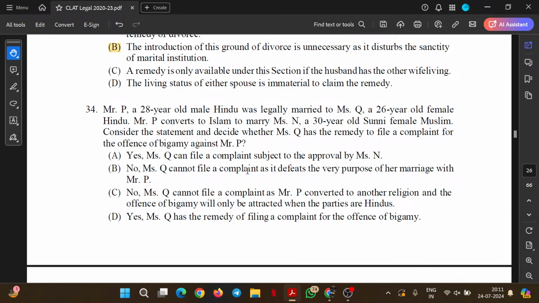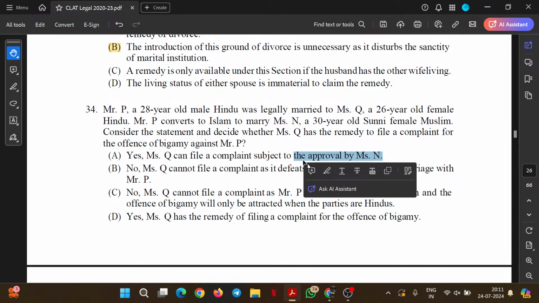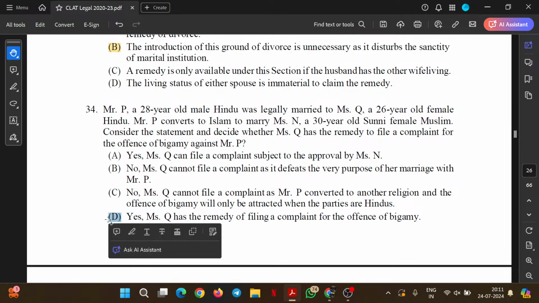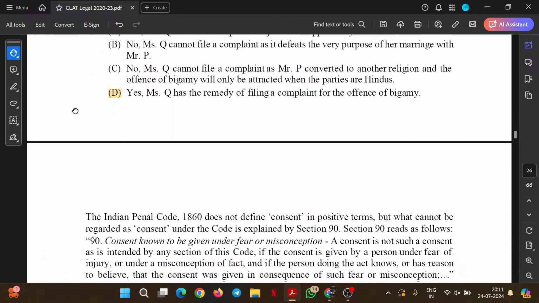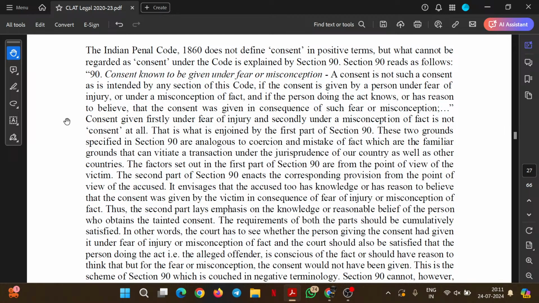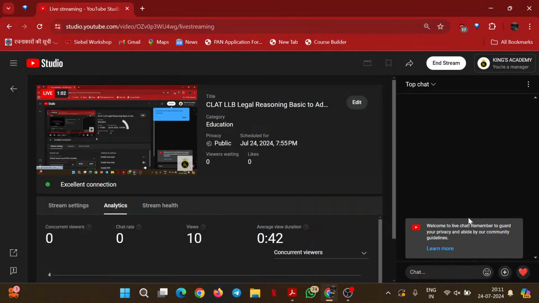Fair? But can that marriage be considered valid? No, it will not be considered valid. But then again, can he be booked for bigamy? Yes, he can be. Miss N, is her approval mandatory? No, we will not say that her approval is mandatory. So Miss Q has the remedy of filing a complaint of bigamy. This is the right option. And with this, we will finish this particular paragraph.